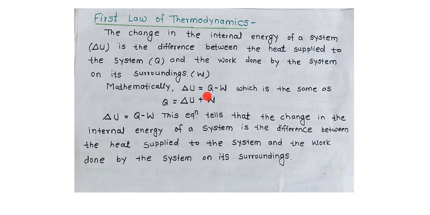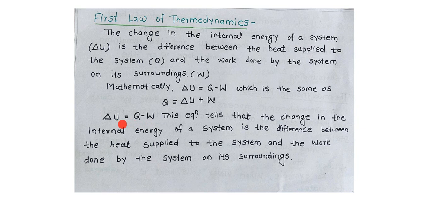ये दो इक्वेशंस सेम है. तो फर्स्ट इक्वेशन का मीनिंग क्या है वो देखेंगे. Delta U equals Q minus W, and this equation tells that the change in the internal energy of a system is the difference between the heat supplied to the system and the work done by the system on its surrounding.